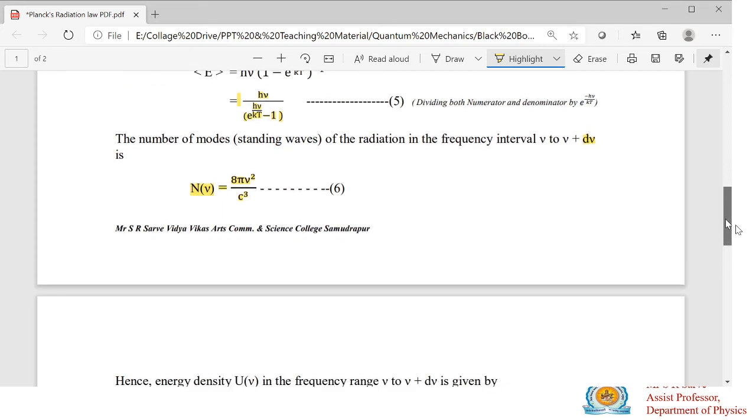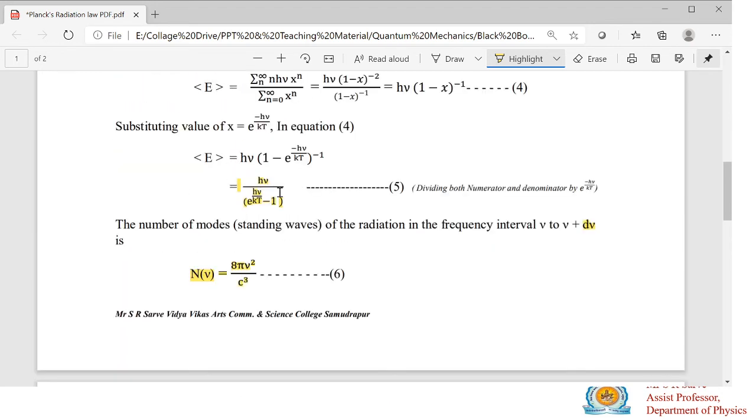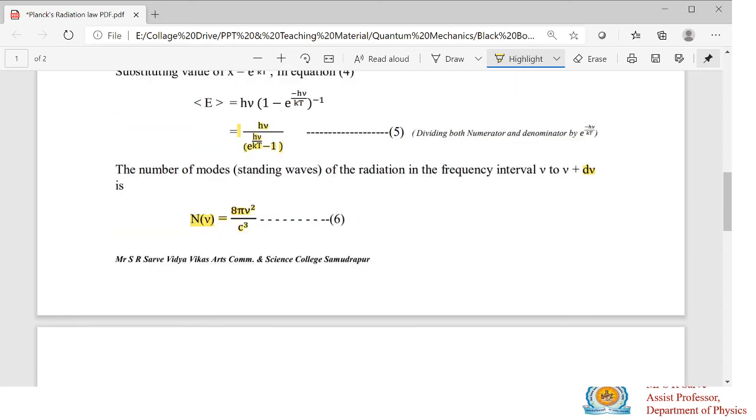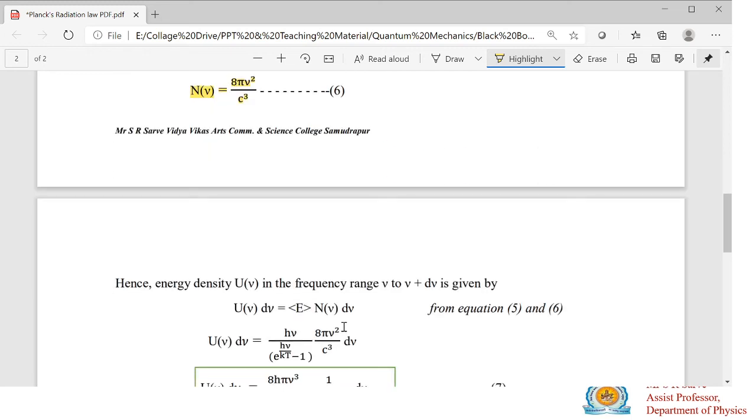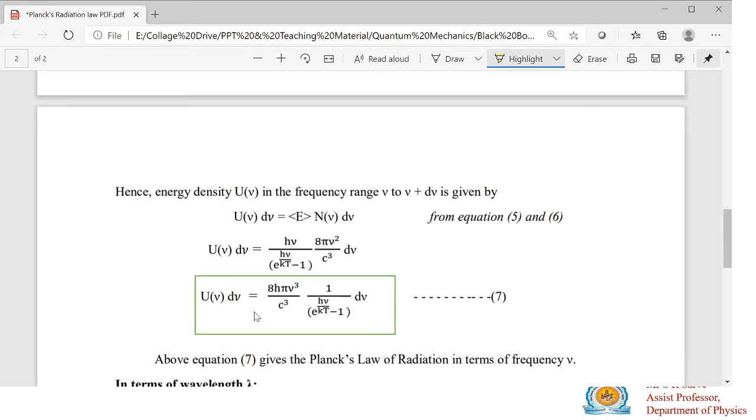So from this equation you can find out the energy density. The energy density in a frequency range mu to mu plus del mu can be found as the product of average energy, number of oscillators and d mu. So substitute the value of average energy from equation number 5, and this is the expression for your number of oscillators. Substitute this value here, you will get the expression in this way. By simplification you can write this. So this is known as your Planck's law of radiation.